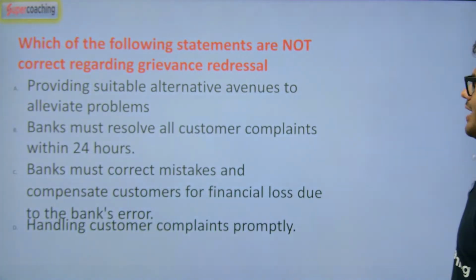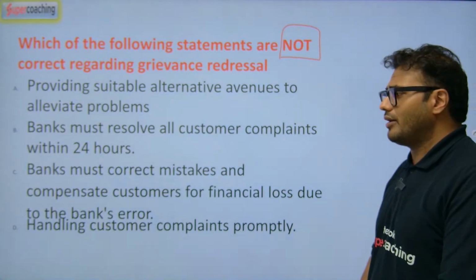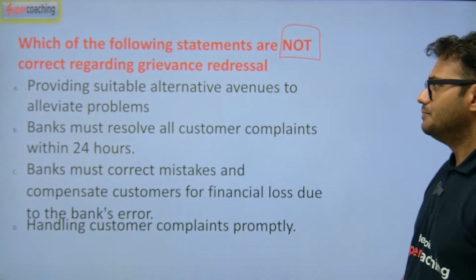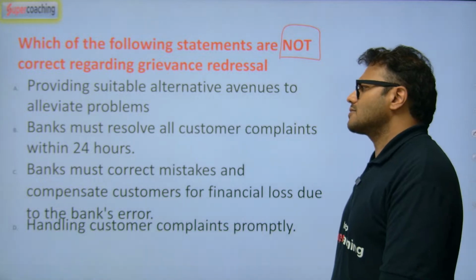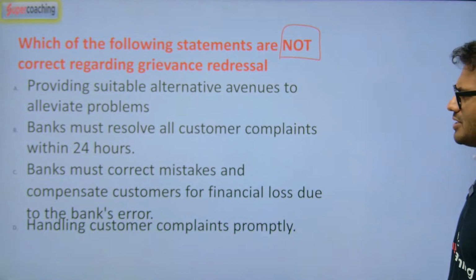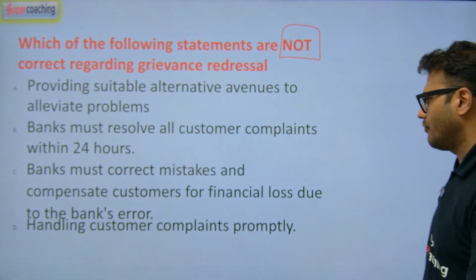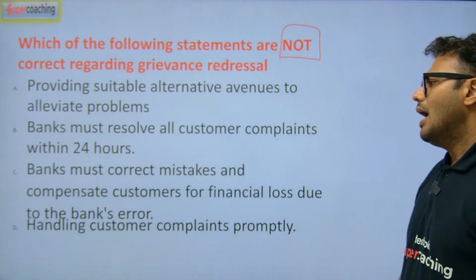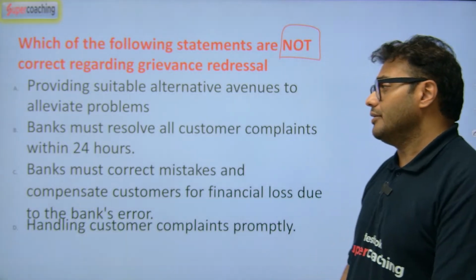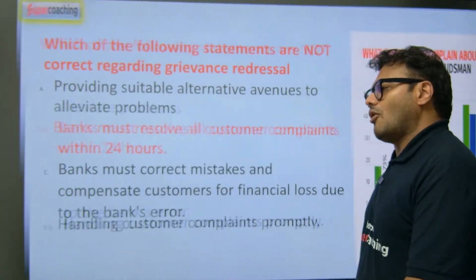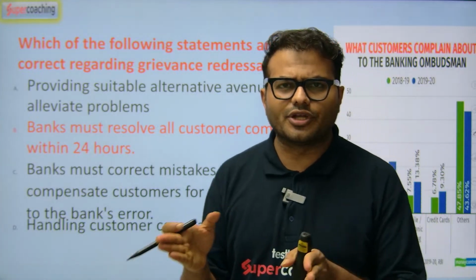Which of the following statements is not correct regarding grievance redressal? Providing suitable alternative avenues to elevate problems. Banks must resolve all customer complaints within 24 hours. Banks must correct mistakes and compensate customers for financial losses due to the bank's error. Handling customer complaints promptly. The answer is that 24 hours is not the concept. We are giving 30 days to banks for grievance redressal.